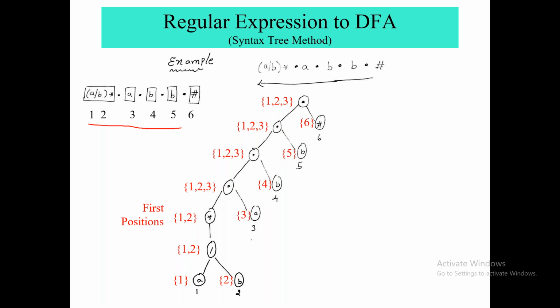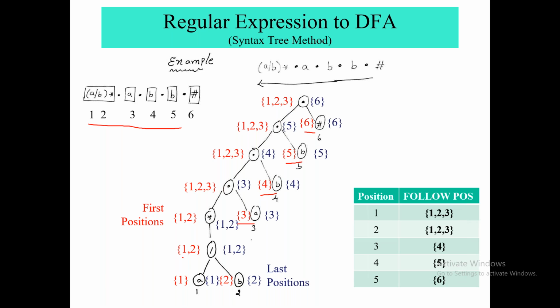So that would be 1, 2 for A, B, then 3 for this A, then B, then 5, then 6. First we'll keep as it is. After that we will find last position. Last position also we will keep the same.